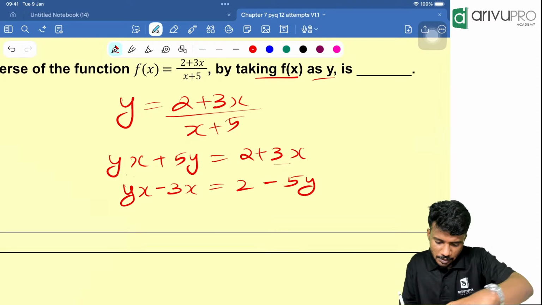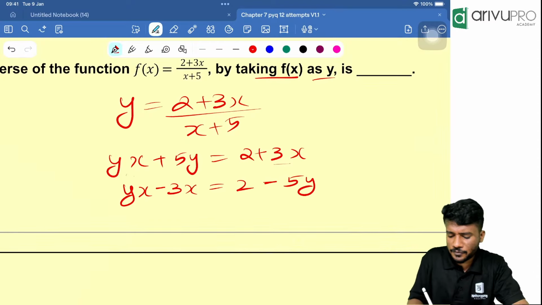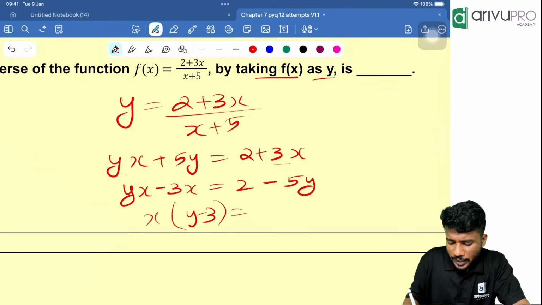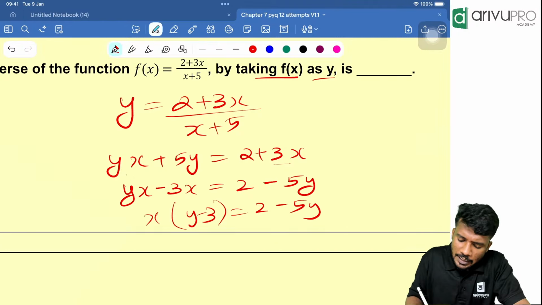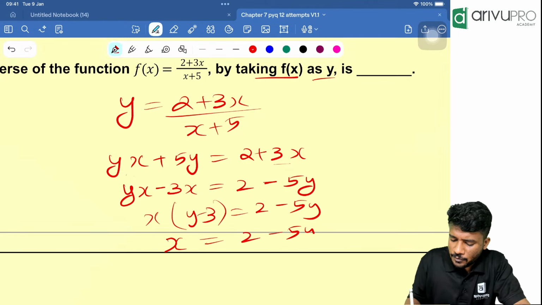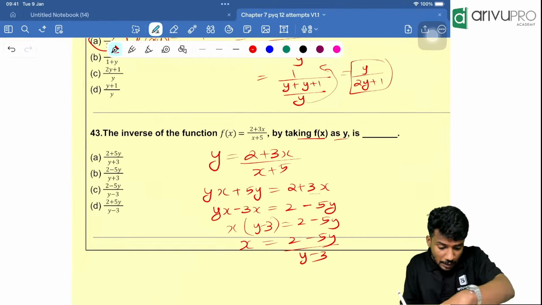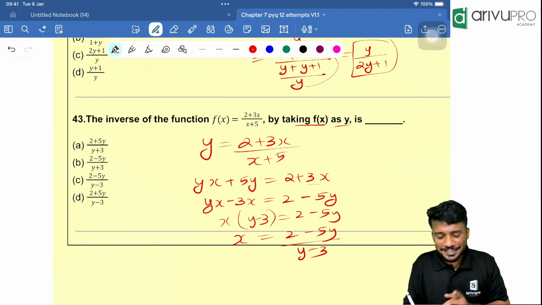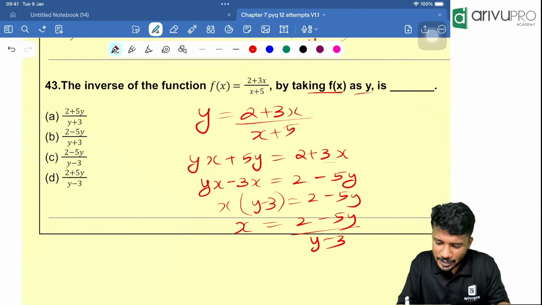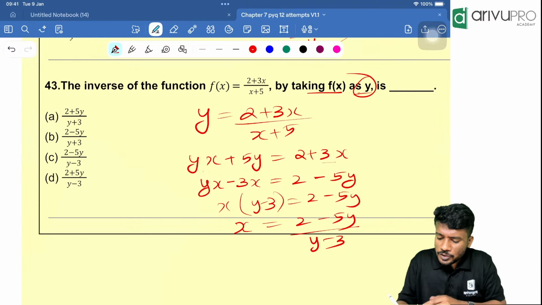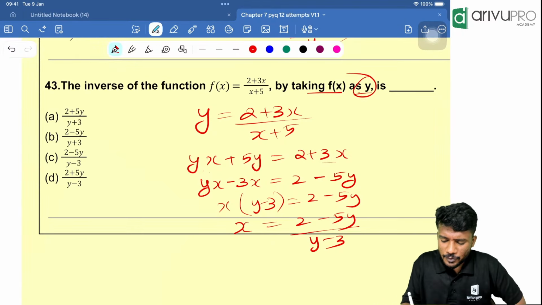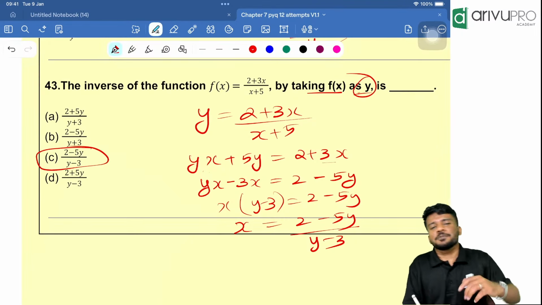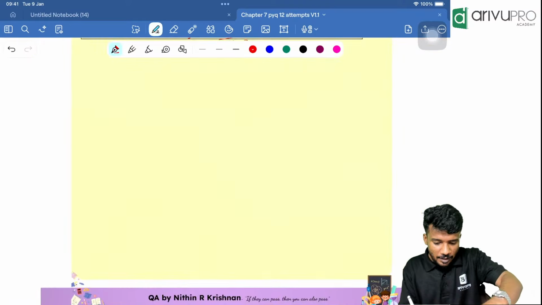We are solving for x. Take x common. That means x into (y minus 3) is equal to 2 minus 5y. So x is equal to (2 minus 5y) divided by (y minus 3). People, actually, they have asked in terms of y itself. So looking at that, which option should be the answer? If you replace the values also, the answer should be (2 minus 5y) divided by (y minus 3). Directly it is given.